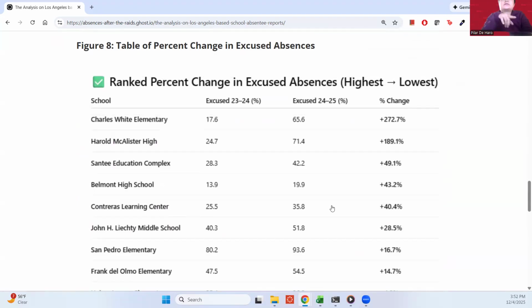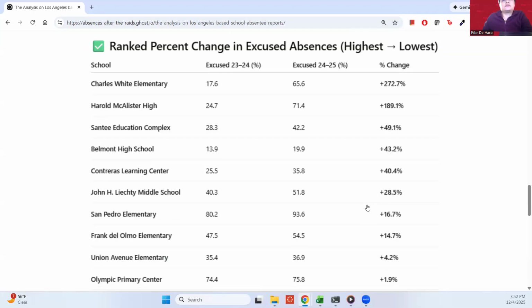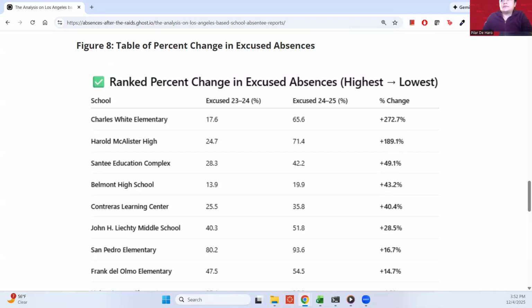Just to give you some context, these are excused absences, which were significant enough to, and relevant to this research, which is why I added it here. You can see, and just to give you context, 2024 to 2025 school year. This includes July 1st, 2024 to June 30th, 2025. And so that window of the school year fits the ICE arrest, which is significant to this research and this question. And then I wanted to compare it to last year and then create like a percent change of excused absences. As you can see, there's some high ones here.